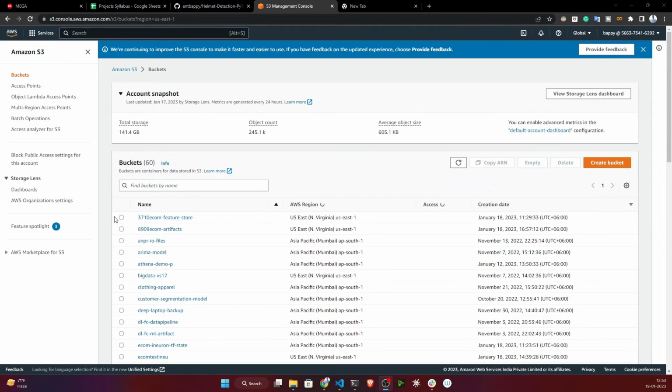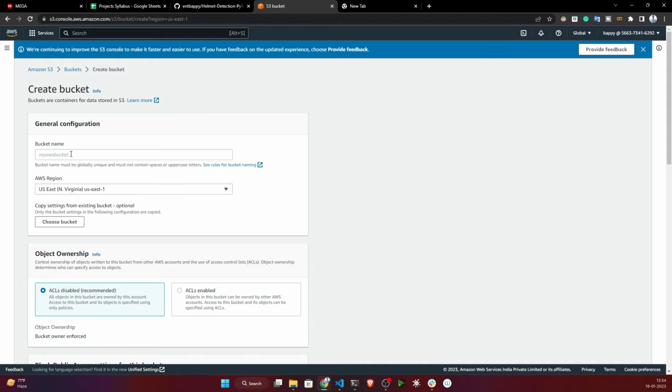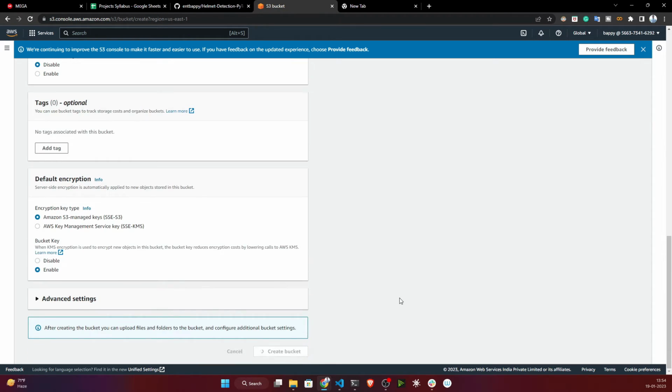Here you need to create one bucket. Just click on Create bucket and give your bucket name. It should be unique. I already created my bucket, so let me show you how to create it. Just write helmet test bucket. I've just given 1, 2. It should be unique. Then once everything is done, click on Create bucket.